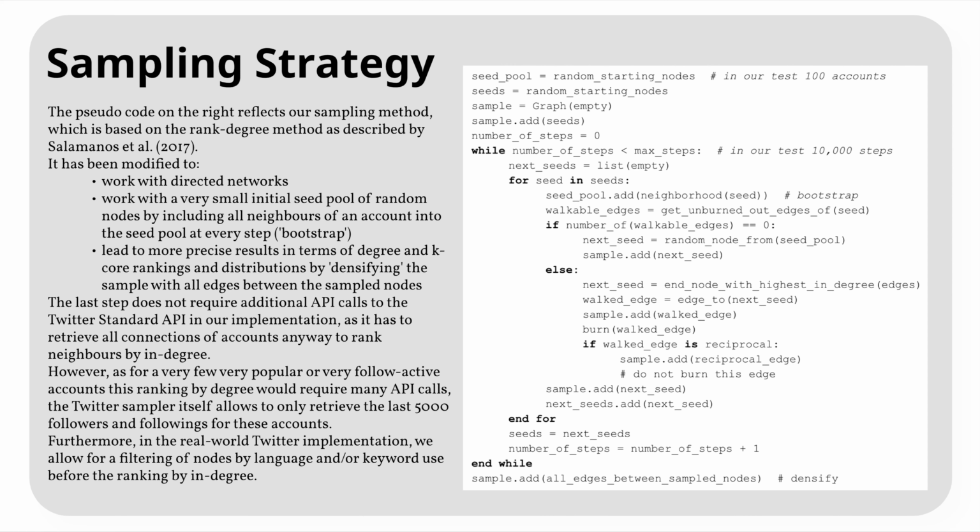Most importantly, the original method necessitates knowledge of all nodes in the network. As this data is not available, we only start with a few random starting nodes and collect the seed pool on the go. We call this process bootstrapping. Furthermore, the sample quality improves greatly if we densify the sample after the sampling process with all edges that exist in the original graph between the sampled nodes.